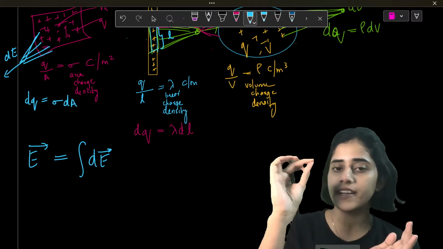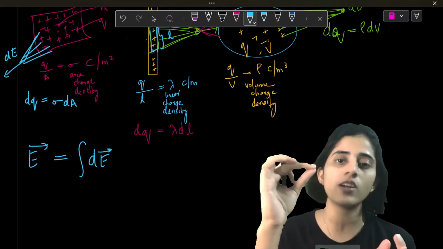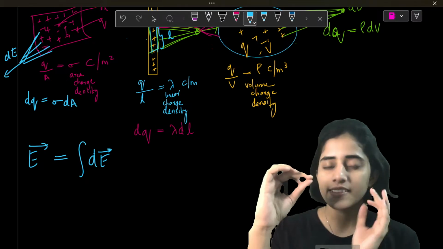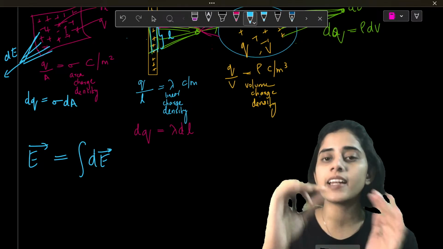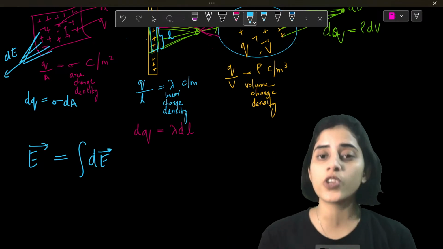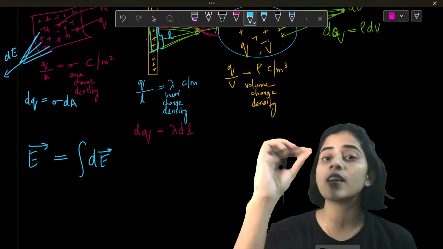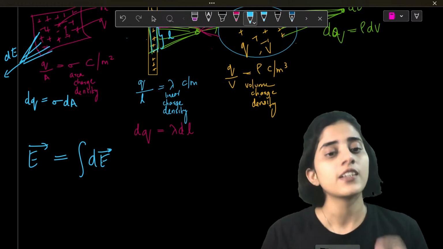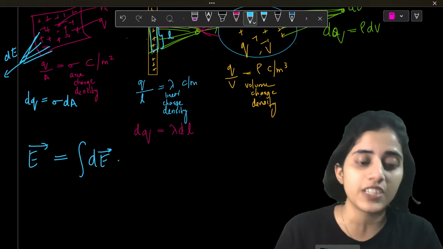You take a small area. The electric field on that small area will be equal to dE. And the electric field of the big area is going to be equal to the integral of dE, which is the integral of this small element.